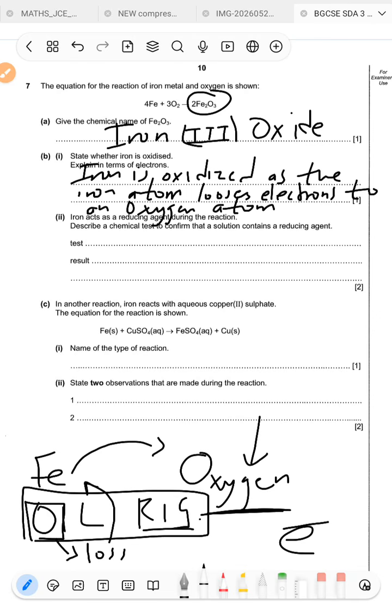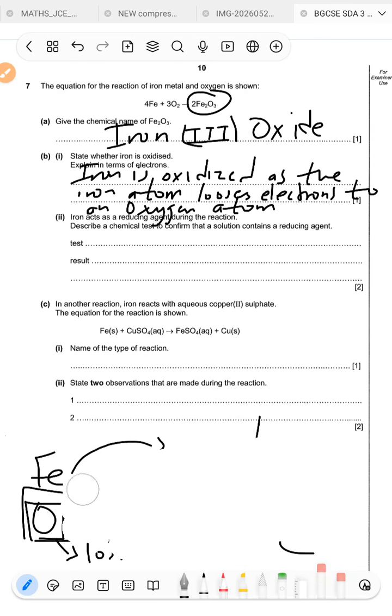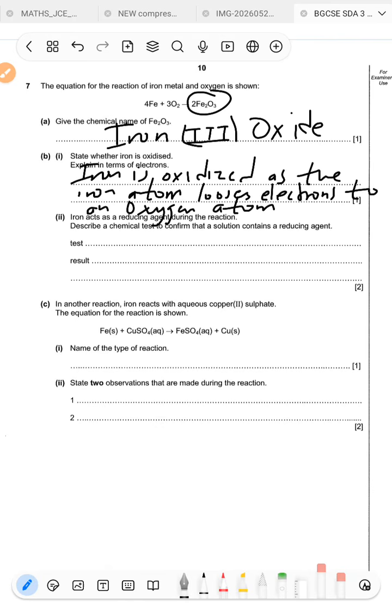All right, next question says, iron acts as a reducing agent during the reaction. Describe a chemical test to confirm that a solution contains a reducing agent. What do we use to test for a reducing agent? Remember that we're going to be using acidified potassium permanganate.